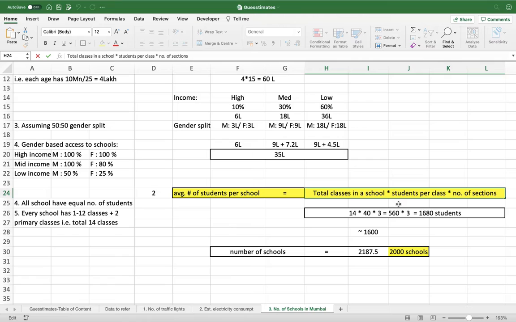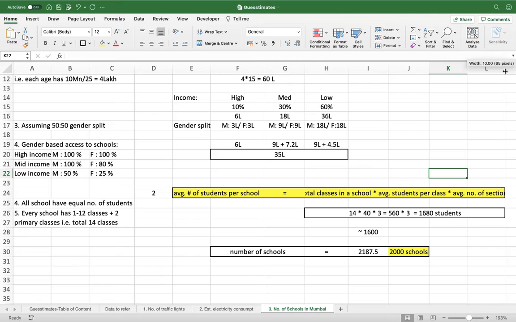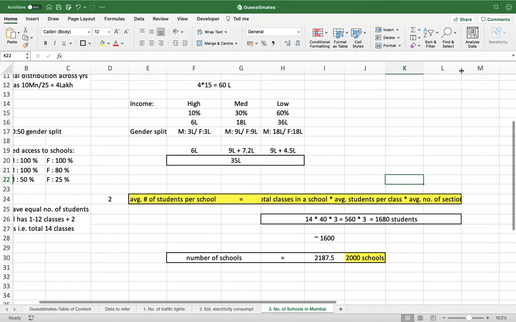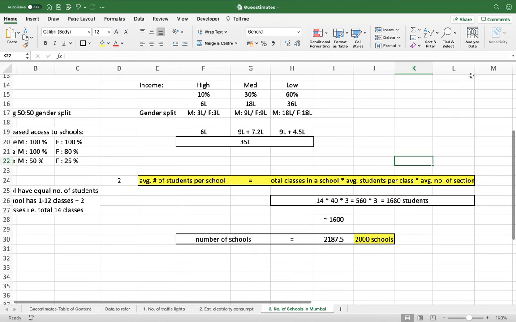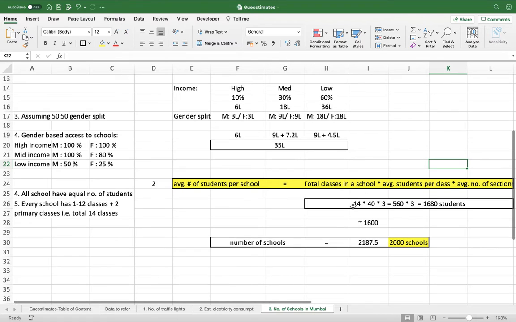Second, I should put it as average, otherwise you might question it. So here also I'll just put it as average. Okay, so this at least looks more politically correct. So I have considered 14 classes in a school, 40 people.